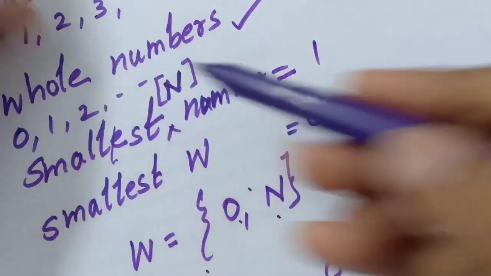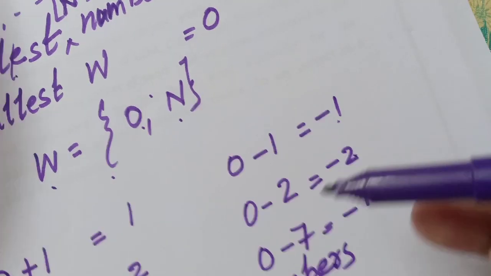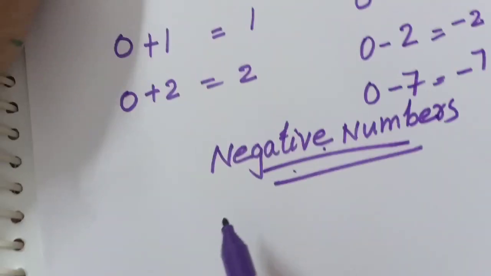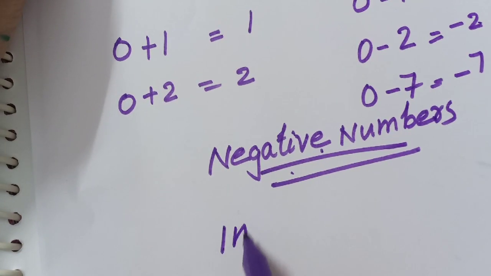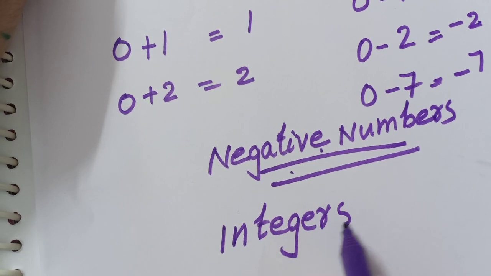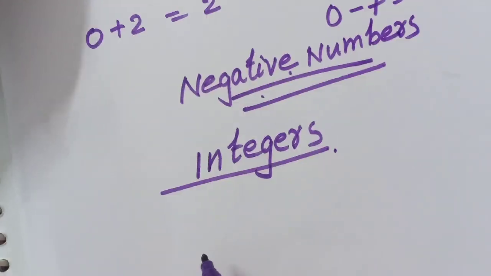So these negative numbers come in a special group of numbers known as integers. What is it? Integers. So what are integers?